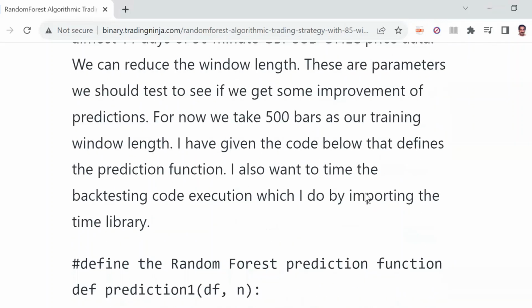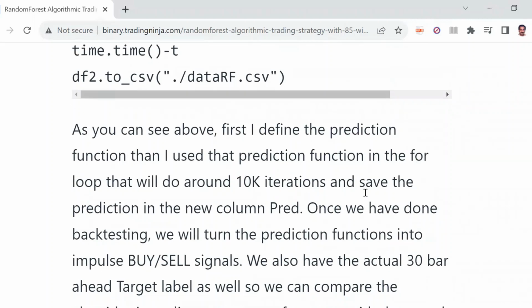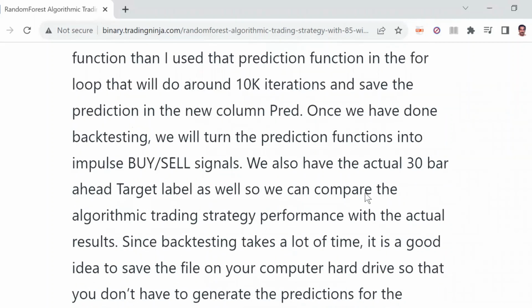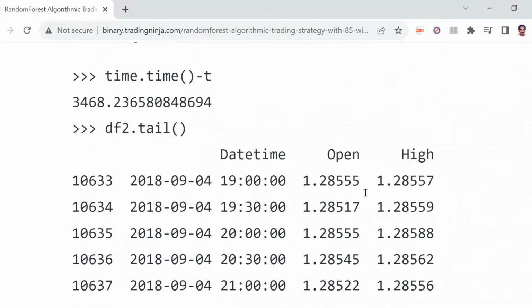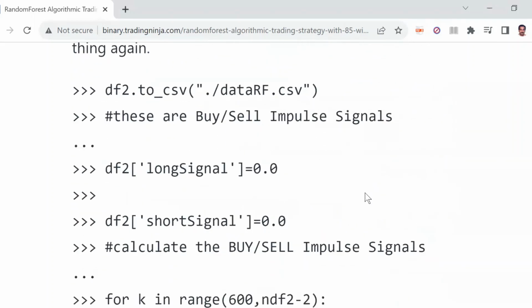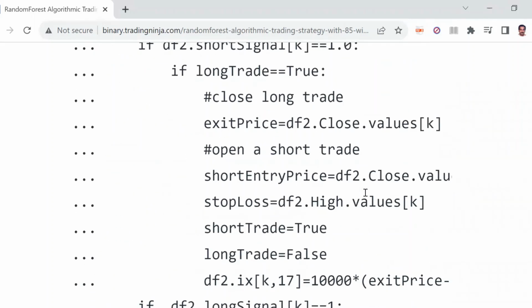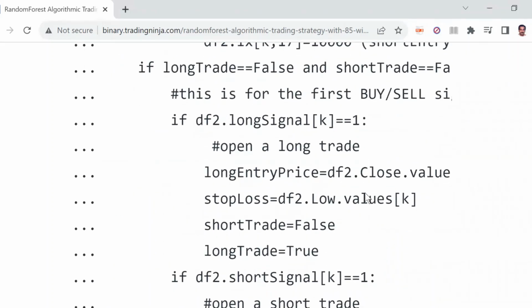So we do the back test. It took roughly 1 hour, and you see, we have calculated the time. And now we just check the results for the back test.